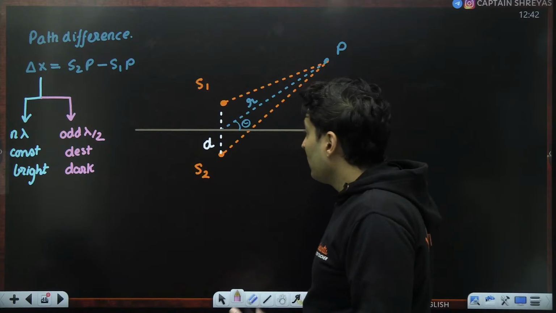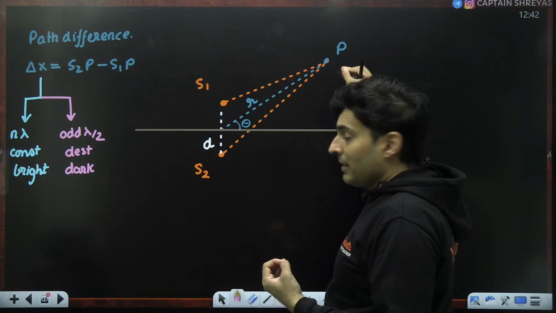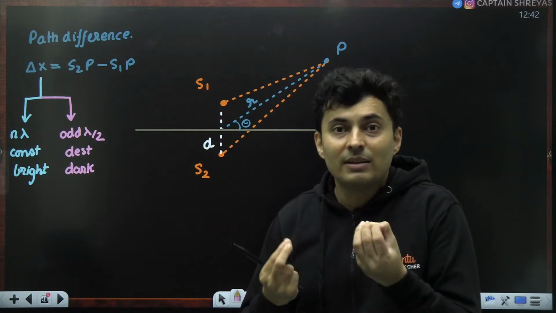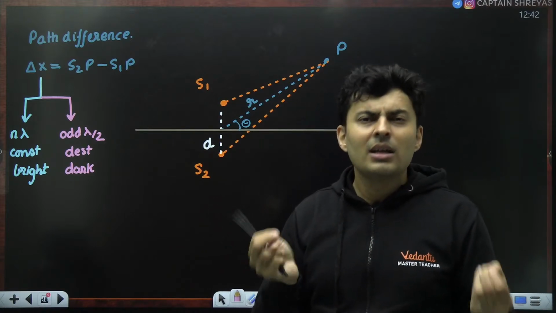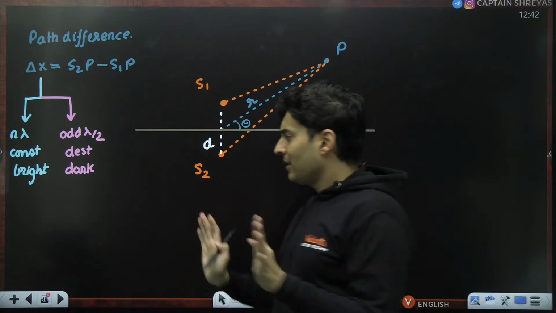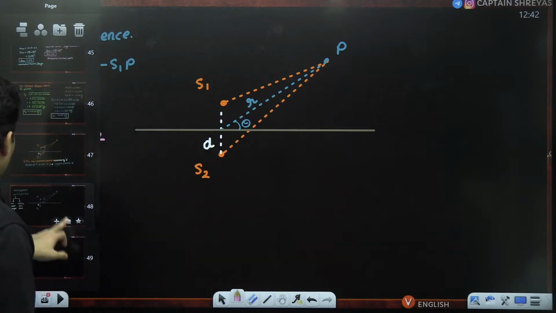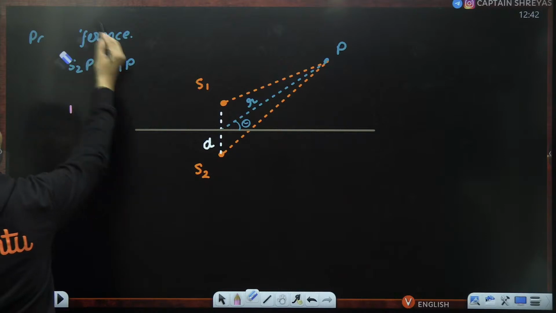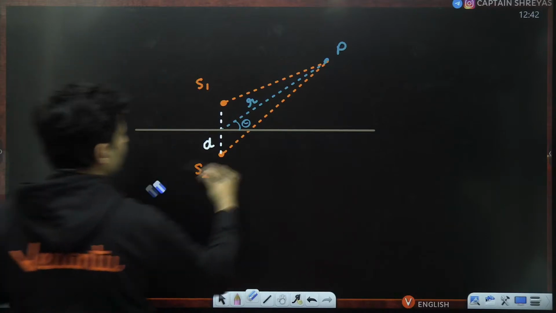Now, how will I get those points, or rather how will those points look where constructive and destructive are? Well, that is a slightly complex mathematical analysis, but let me tell you how it looks. And that is the final result which you need to just keep in mind.